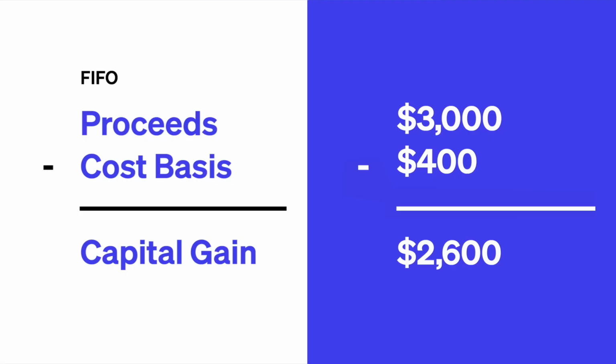With FIFO, Diana would set her cost basis for the sale as $400 because she acquired assets at that price first. With LIFO, she would set her cost basis for the sale as $800 because she acquired assets at that price last. With HIFO, she would set her cost basis for the sale as $1,500 because that was the highest cost per unit she paid for that asset. This example lets us see clearly how different specific ID accounting methods can change Diana's capital gains totals. Depending on whether her strategy is to minimize or maximize gains, Diana could select which method she wants to use.